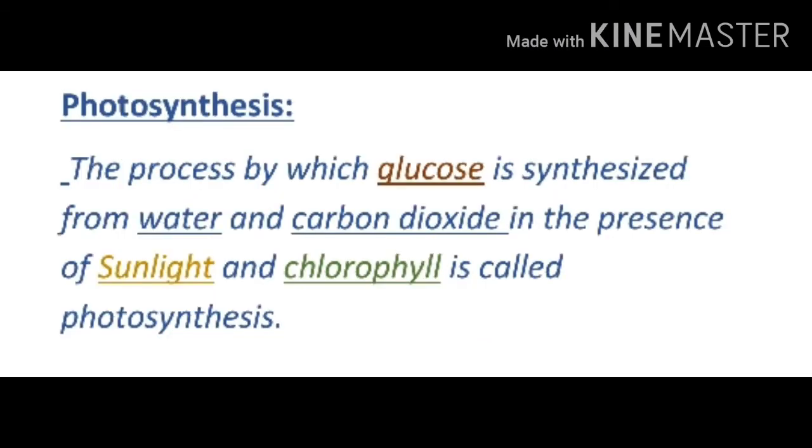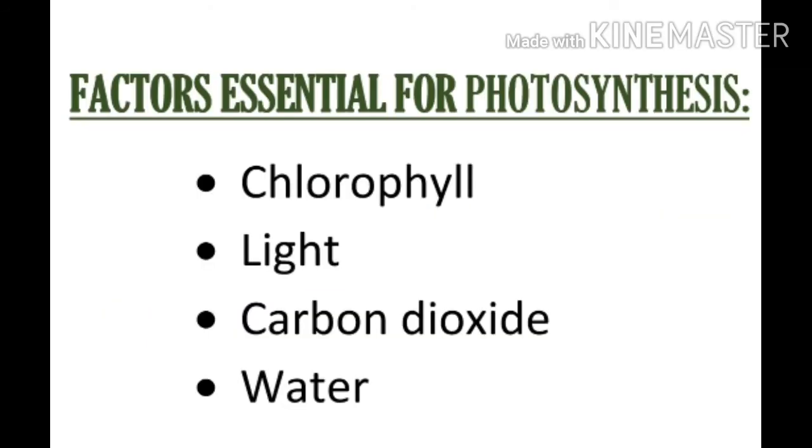See how to define photosynthesis. The process by which glucose is synthesized from water and carbon dioxide in the presence of sunlight and chlorophyll is called photosynthesis. Next, we are going to learn what the factors essential for photosynthesis are. Although photosynthesis mainly occurs in leaves in most plants, it can take place in any part that is green. The green part contains chloroplasts, which are the main sites of photosynthesis as they contain the light-absorbing green pigment called chlorophyll. The main factors are chlorophyll, light, carbon dioxide and water. Now we will see one by one.